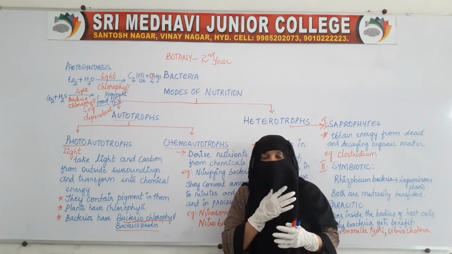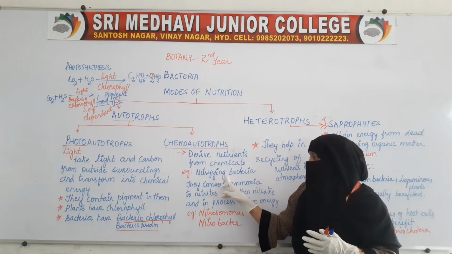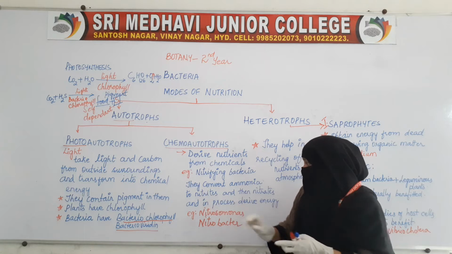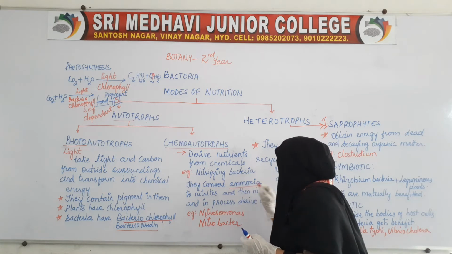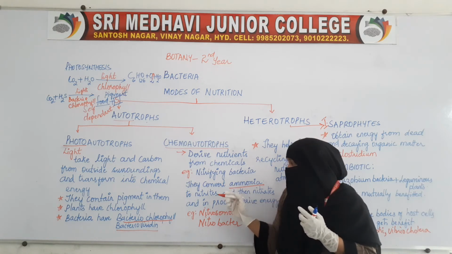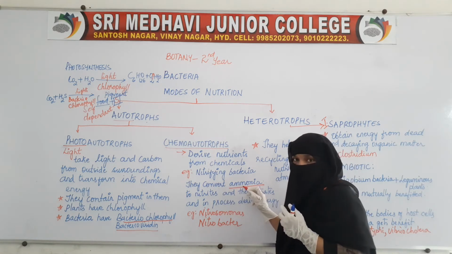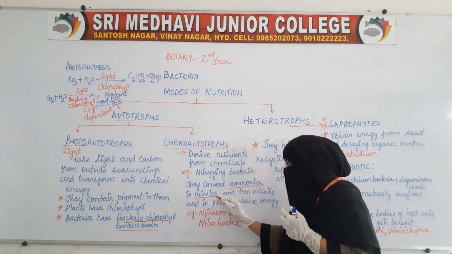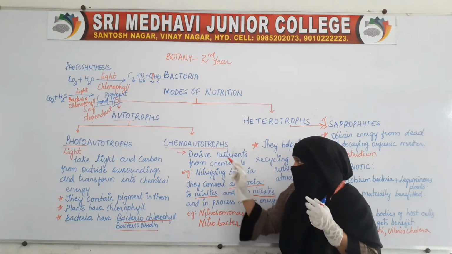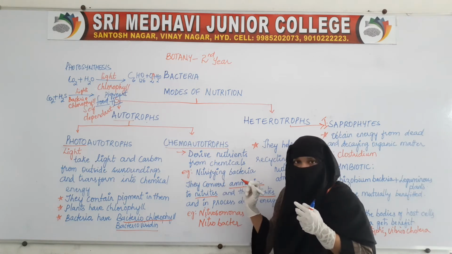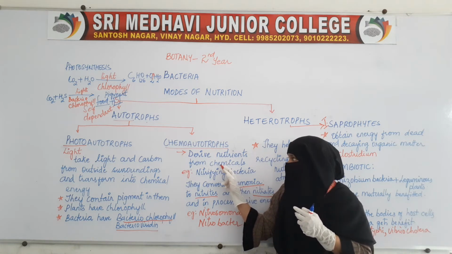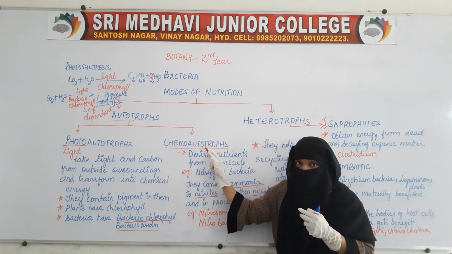So here these nitrifying bacteria convert ammonia first into nitrites and then nitrates. The bacteria which derive nutrients by using chemicals are called chemoautotrophs.